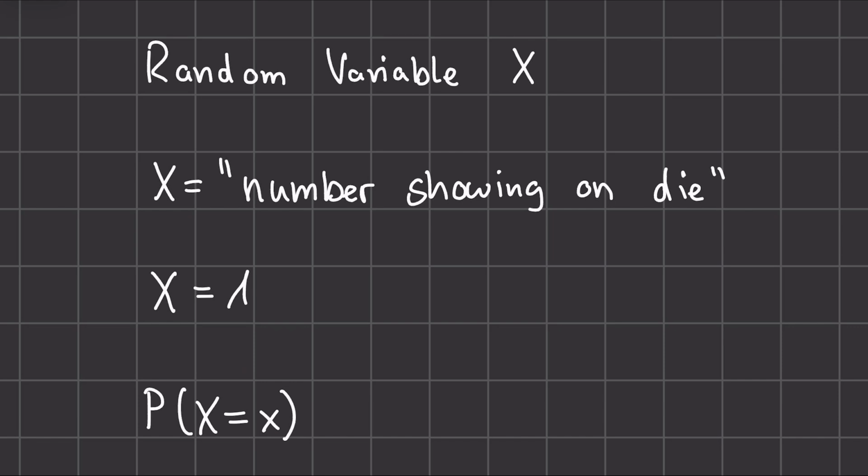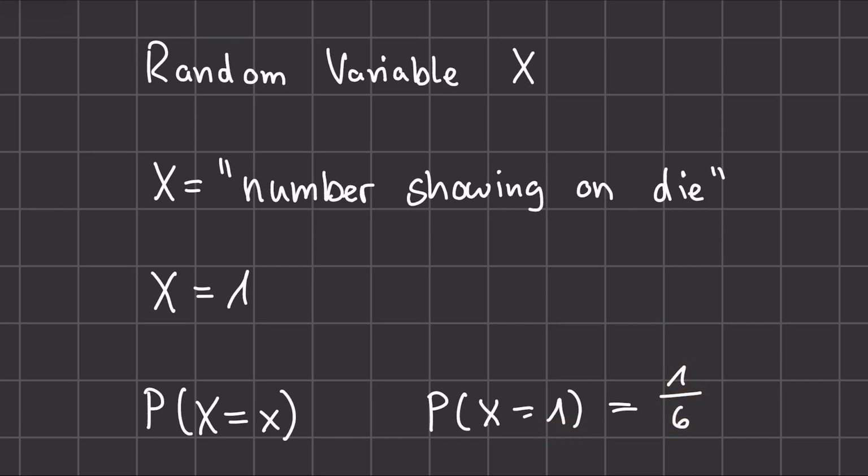Using this, we can then define what the probability is of this event occurring. We write this with this P, and then inside brackets, what our random variable is equal to. So if we write P(X = 1), this tells us what is the probability of X equaling 1, so the number 1 showing on the die. In our case, this would be 1/6, assuming we have a fair die. So, on average, when rolling a die, we will get the value 1 1/6 of the time.